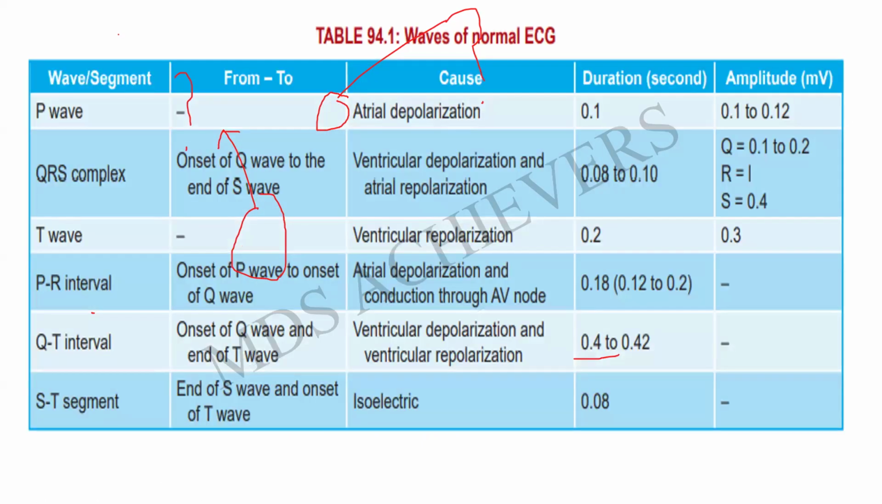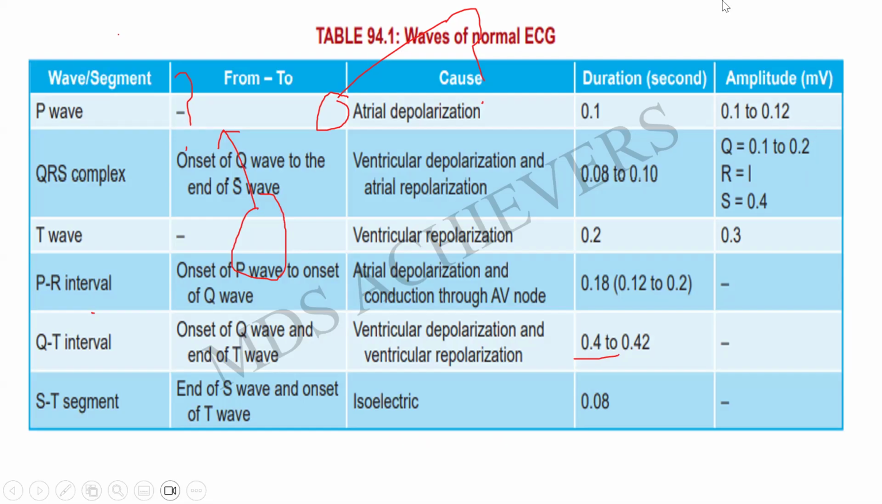Coming to the waves of the normal ECG, see, the P wave is concerned with atrial depolarization, and the duration is going to be 0.1 second, and the amplitude is about 0.1 to 0.12 seconds, whereas the QRS complex is the onset of the Q wave to the end of the S wave. The cause is ventricular depolarization and atrial repolarization. And the duration is about 0.08 to 0.1, where the Q is about 0.1 to 0.2.